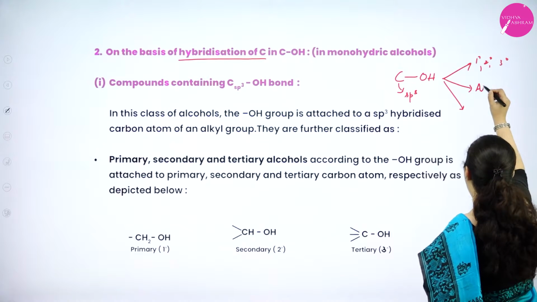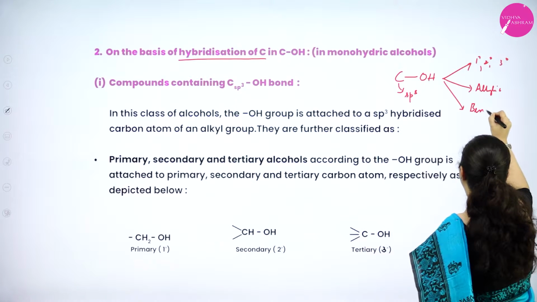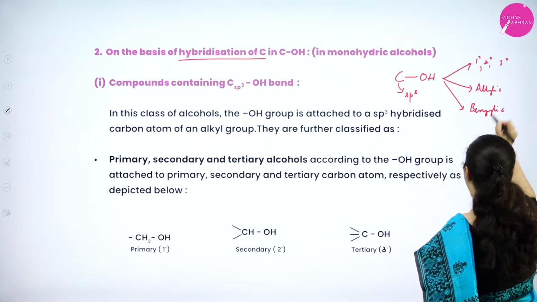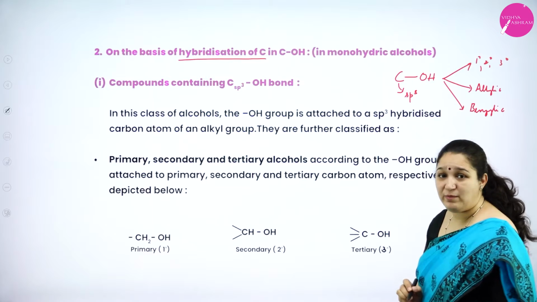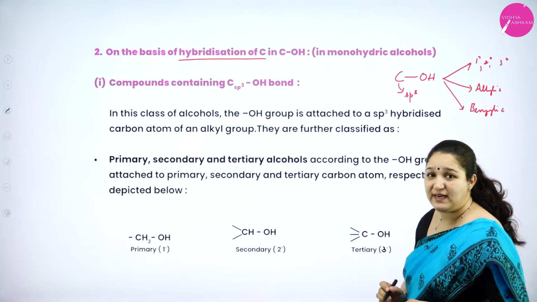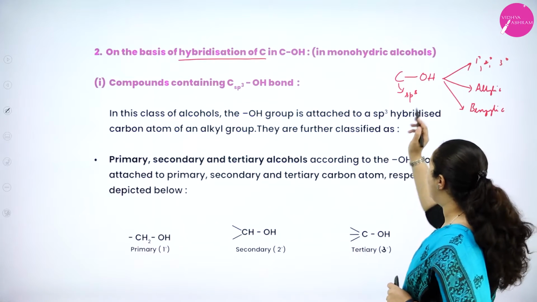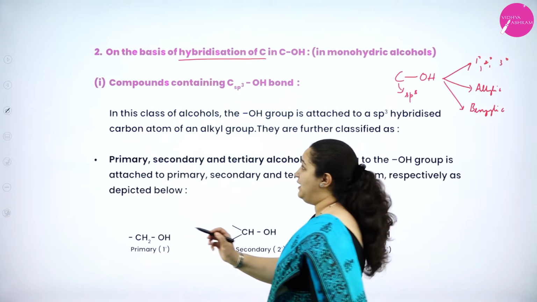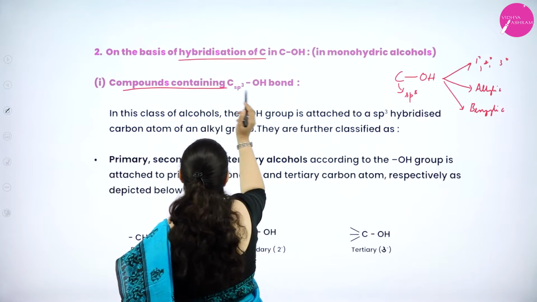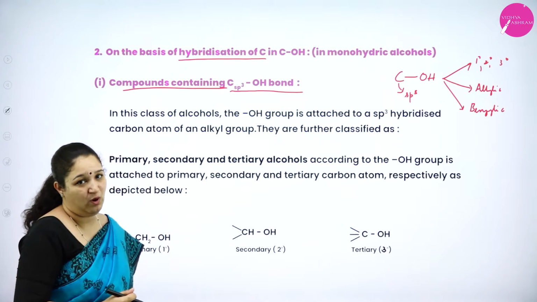Then we have allylic and benzylic. One more type is when the carbon atom to which the OH group is attached is sp2 hybridized. So we will learn about the first type, that is compounds containing a carbon sp3 hybridized C-OH bond.